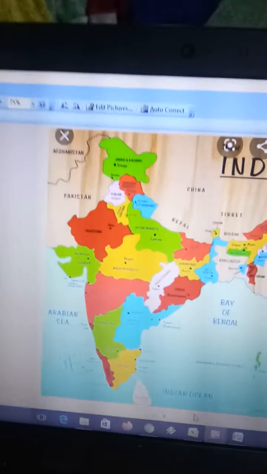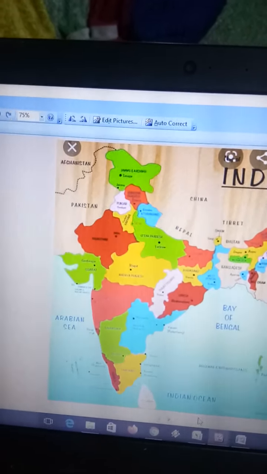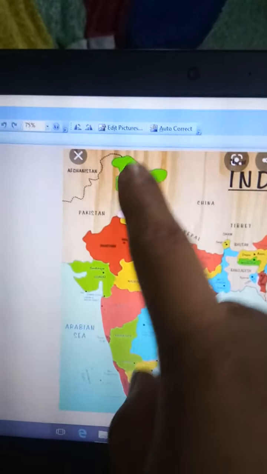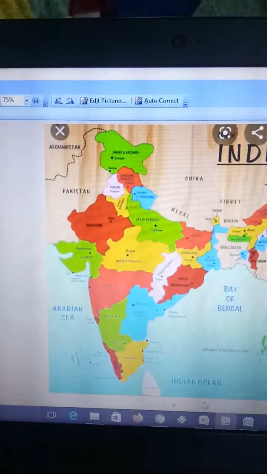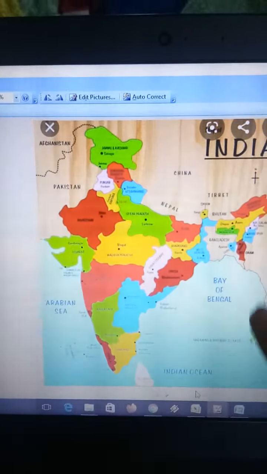It is a peninsular country. What is the meaning of peninsular? A landform. This is India. Most of this land area is surrounded by water.